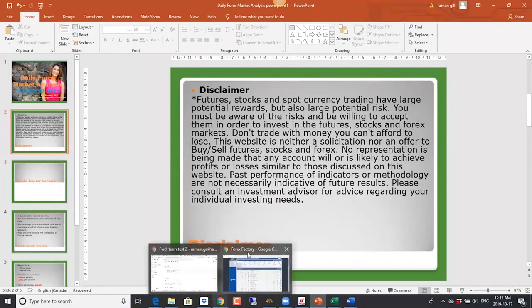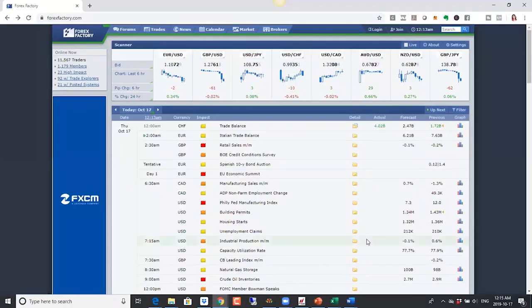All right, so as usual, we'll get started with our calendar here. In terms of the data coming up today, we have retail sales numbers for the UK. We also have the EU Economic Summit, so any of the comments coming out of the Economic Summit can have an impact on the markets here.